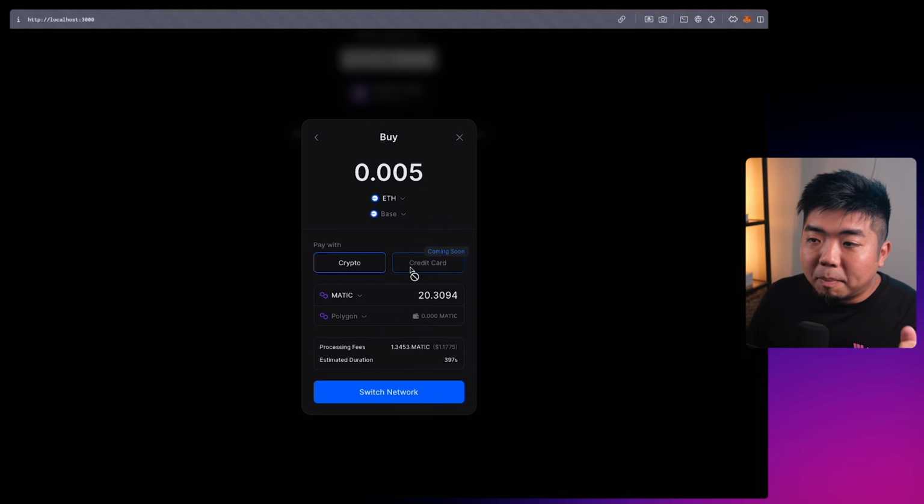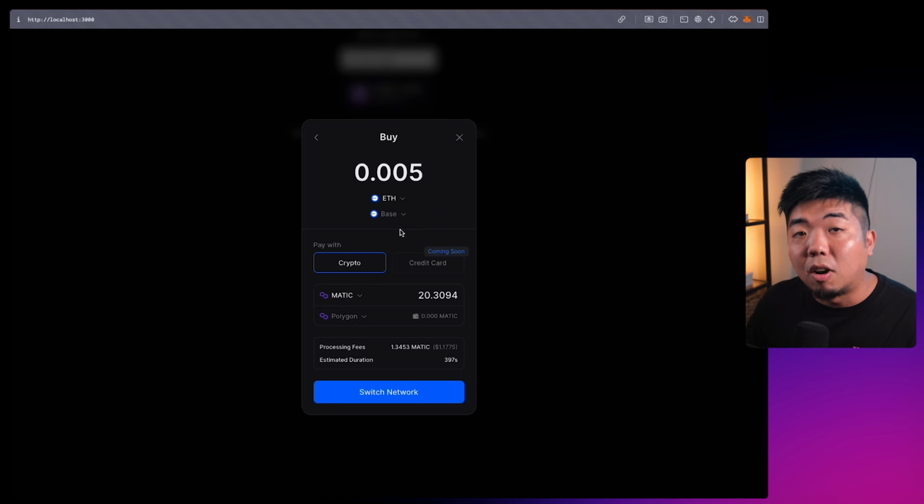So right now, pay with crypto, any type of currency on any network that we support here. So let's just say I had some Polygon Matic and I needed to swap that out for Base ETH. This is the amount of Base ETH I was looking for. This is how much Matic it would cost me to do that swap. I could swap this here and I would pay and send over 20.3 Matic, and in return I would get that swapped, bridged over and everything for 0.005 ETH on the Base network. So swapping and bridging over funds is simple, all within your application, and you don't need to send out users.